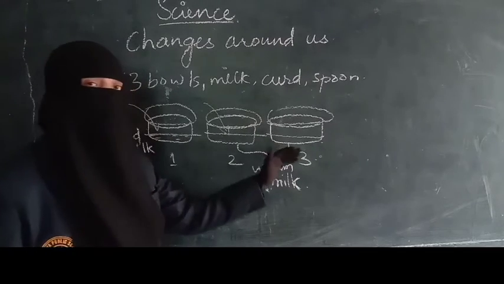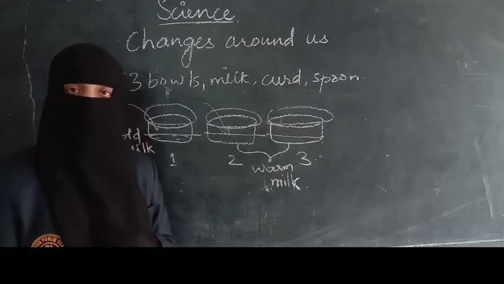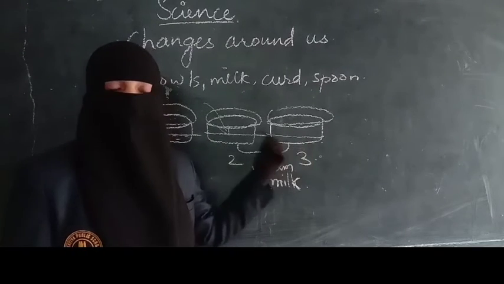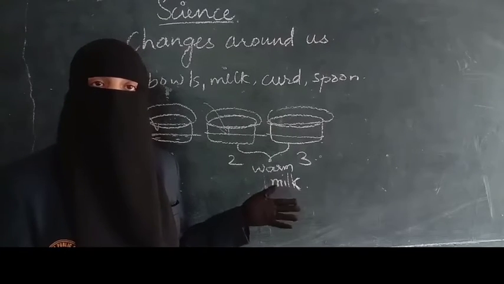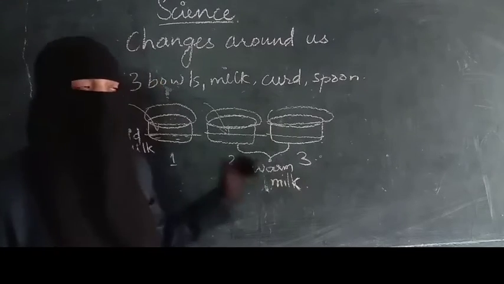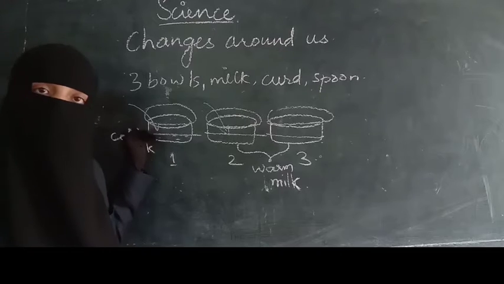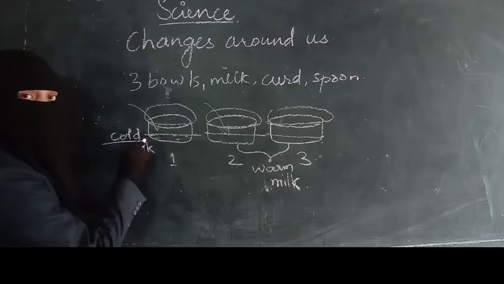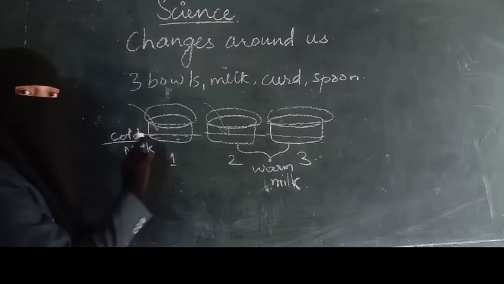See, in all 3 we have added milk. Milk is necessary, we have added. And in this we have added curd, in this we have not added curd. So what is the difference here? That is what, some of the conditions. See, in the first bowl we have added milk and we have added curd, but the milk was cold. So here curd has not formed.